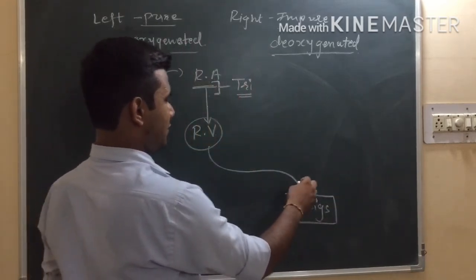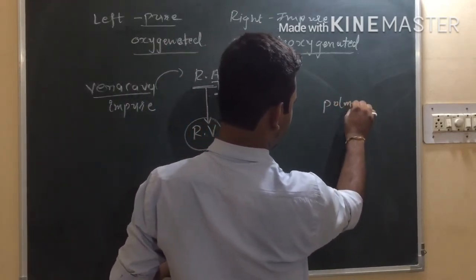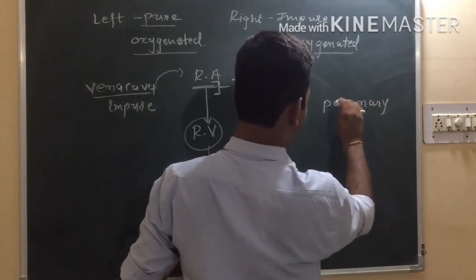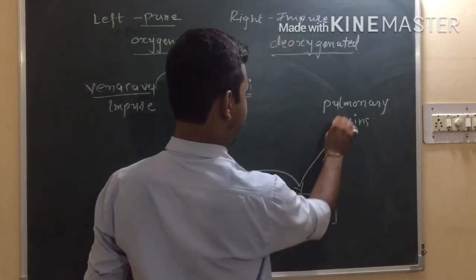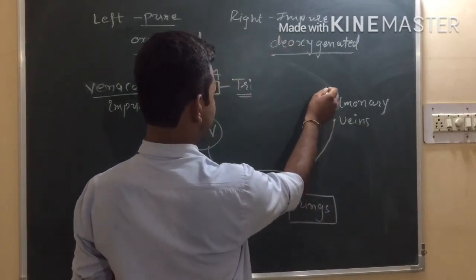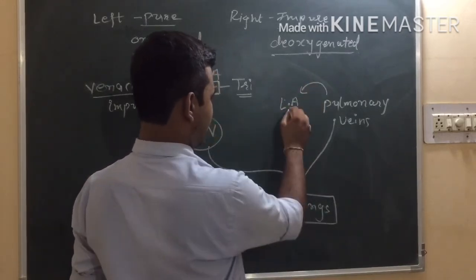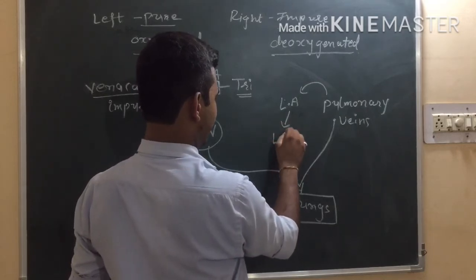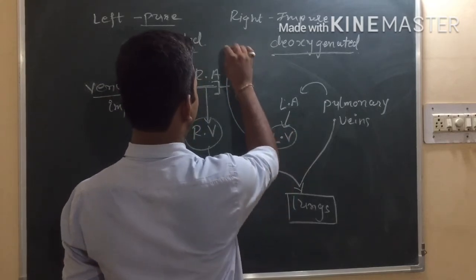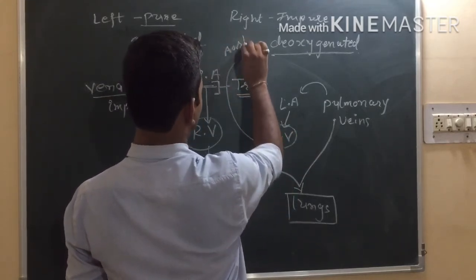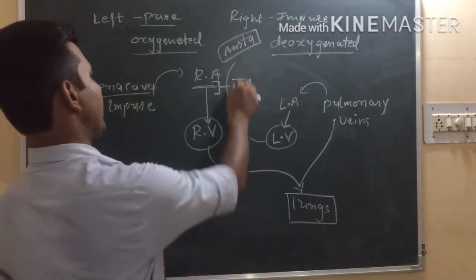From the lungs, through the pulmonary veins, this blood, which is the pure blood, comes into the left atrium. From the left atrium, it will come to the left ventricle, and from the left ventricle by the aorta, it is sent to different body parts.